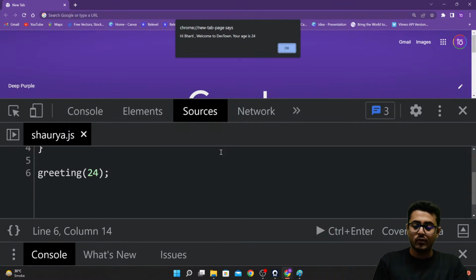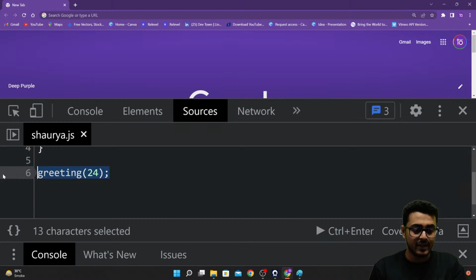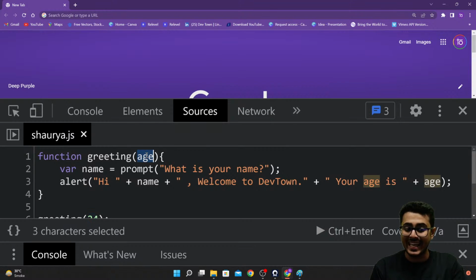So this 24, we are getting it from the calling. When we are calling the function, we are specifying our age, 24. That is getting assigned to the age itself. This is called the parameter or the argument of the function. And that is getting utilized to showcase the age along with the message.